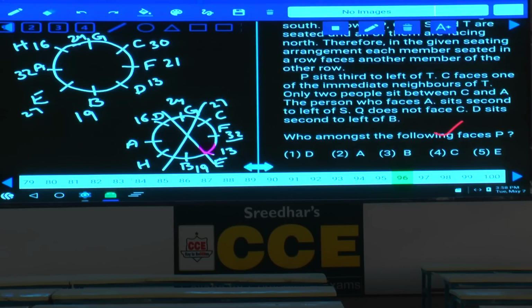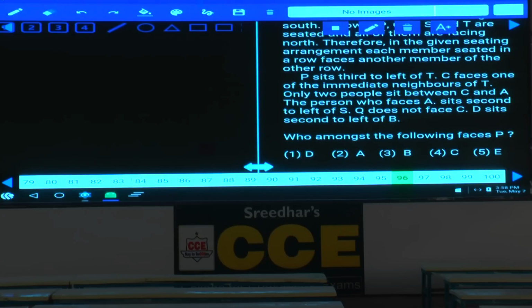Questions 96 to 100 again come under a puzzle. How many people are there? Ten people are seated in two parallel rows containing five people each, in such a way that there is an equal distance between adjacent persons. That is 1, 2, 3, 4, 5 and another 5 people, 1, 2, 3, 4, 5. Then tell me who are the persons in row 1.